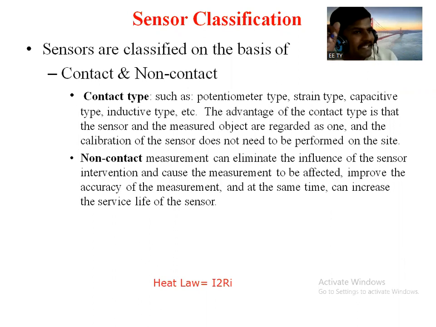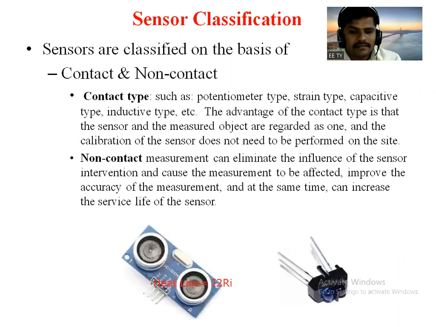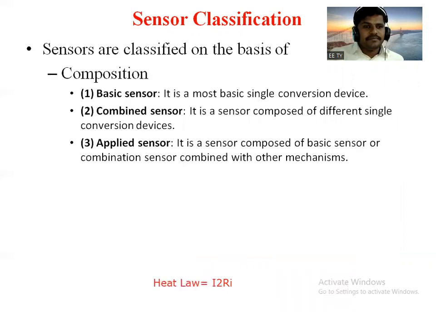So these are some characteristics of each and every sensor. We will discuss those characteristics later. So this is the IR sensor, and this one is the ultraviolet type of sensor, UV type of sensor. And some sensors are classified on the basis of composition. Composition is nothing but, again, composition. There are 3 types of sensor: basic sensor, combined sensor, and applied sensor.